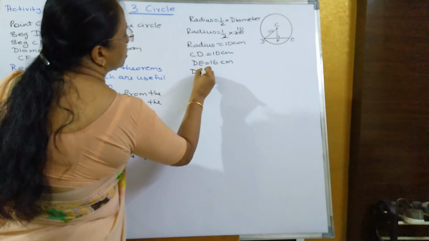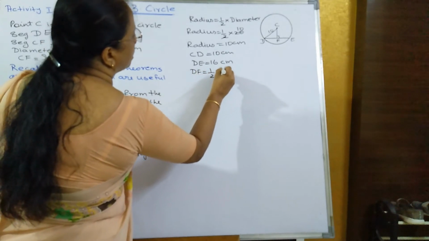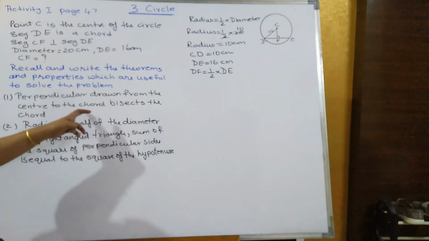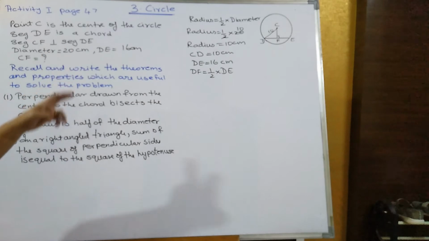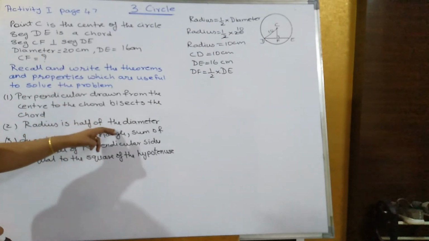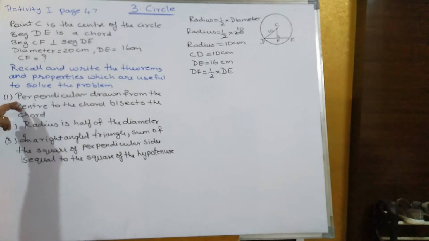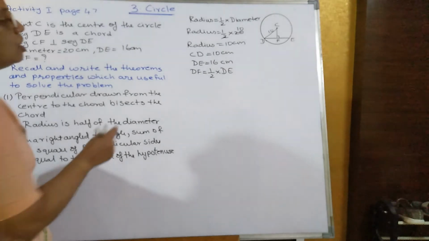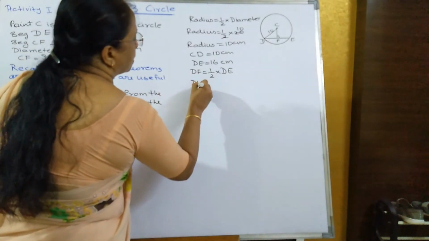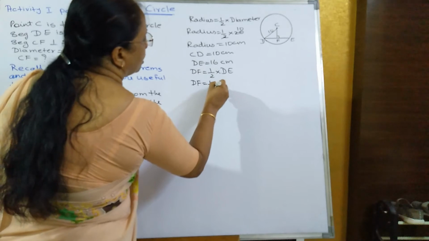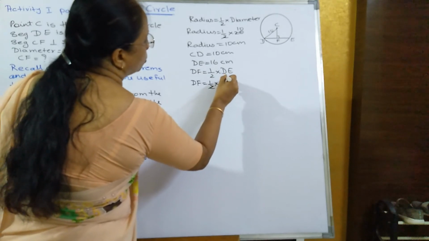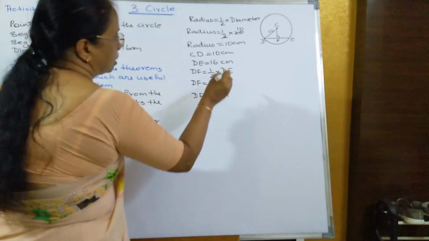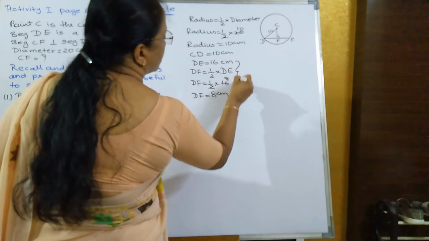So DF is equal to what? Half into DE. Reason what you will write? Perpendicular drawn from the center to the chord bisects the chord. The first one we used is this: radius is half of the diameter. So this is one of the properties. Second property will be using this: perpendicular drawn from the center to the chord bisects the chord. So DF is equal to half into 16. When I cancel this with 2, I get 8. So DF is equal to 8 centimeter.